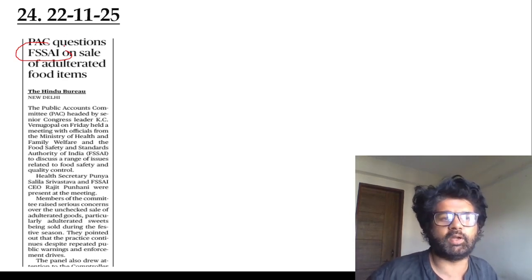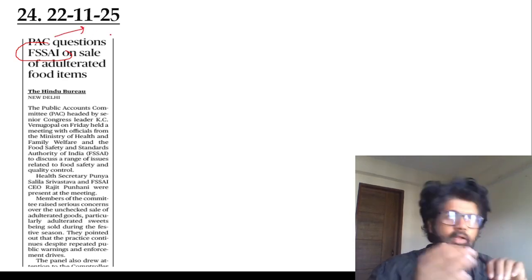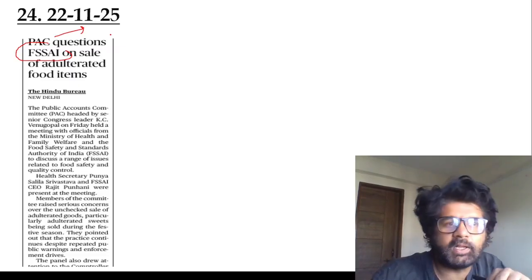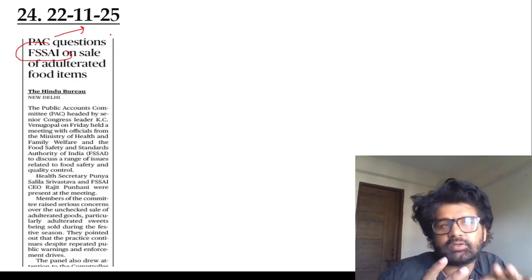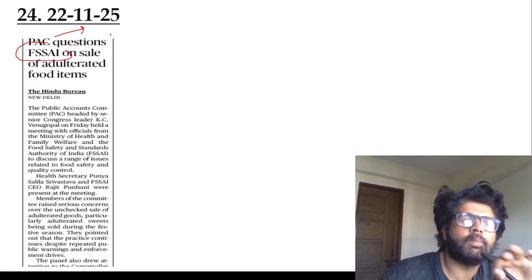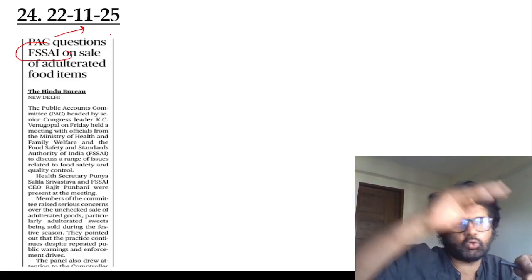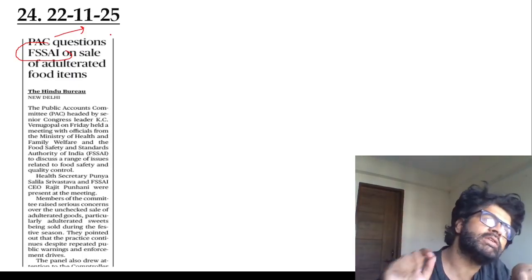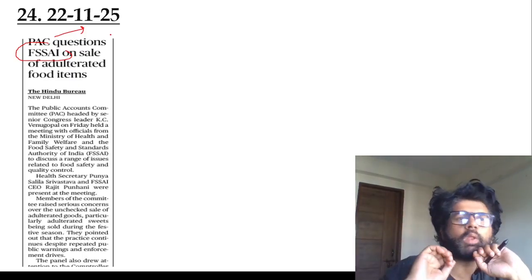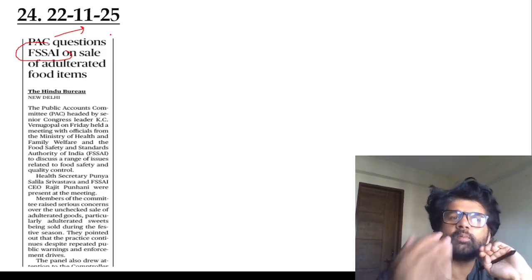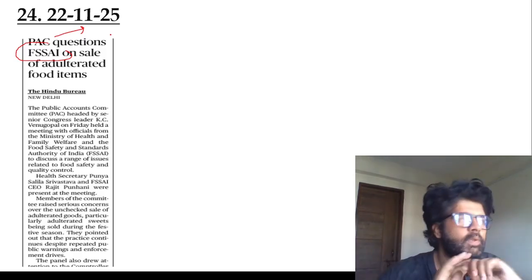Here, Public Accounts Committee. There are different committees: Public Accounts Committee, Estimates Committee, Committee on Public Undertakings. Estimates Committee has the largest membership, 30 members. PAC and Committee on Public Undertakings have 22 members, 15 from Lok Sabha and 7 from Rajya Sabha in both. The Estimates Committee has all 30 members from Lok Sabha, the biggest committee in Parliament.